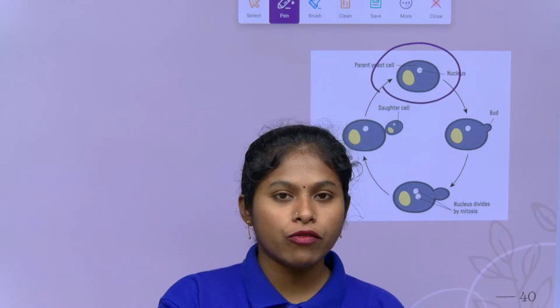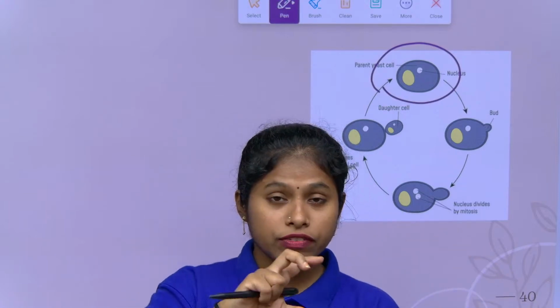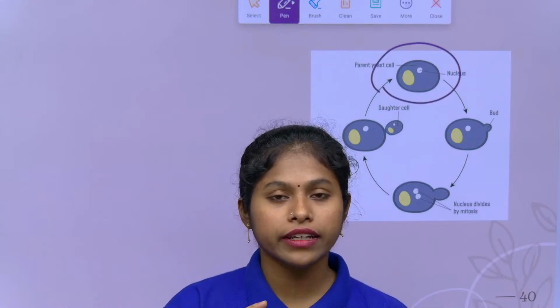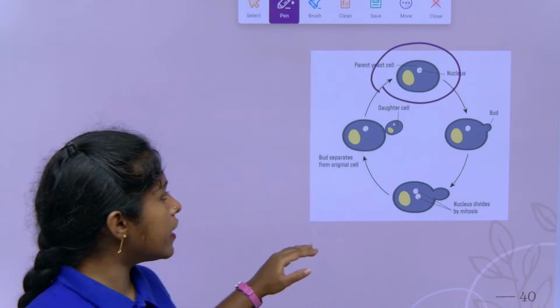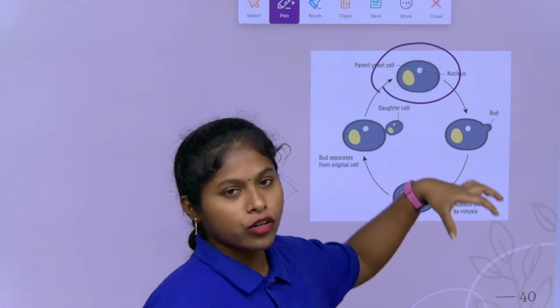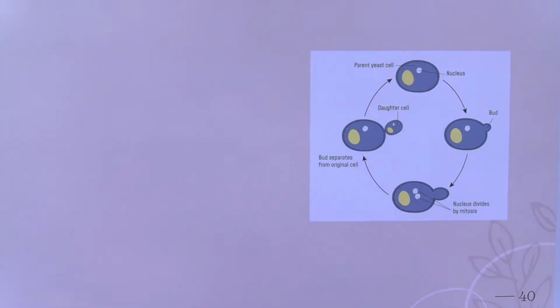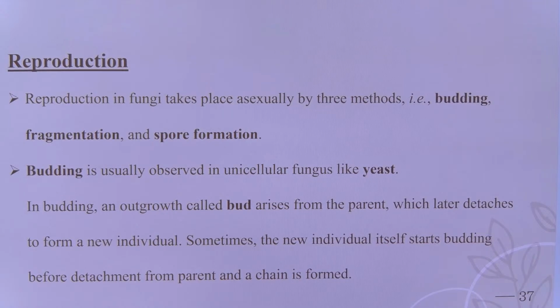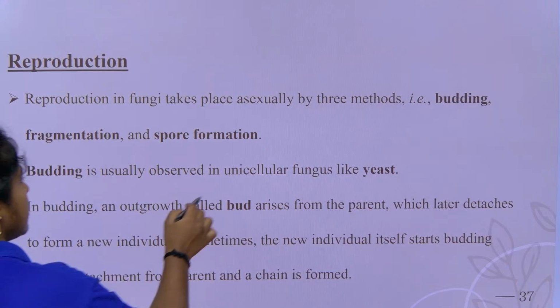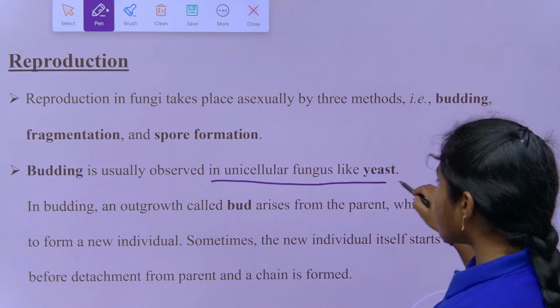The outgrowth of the particular fungal organism will show until it matures, until it gets enough food under favorable conditions. Then it detaches from the parent, and again it makes an exact copy of the parent. This is how the budding process is. See what is given here: budding is usually observed in unicellular fungi like yeast. The example is yeast, it is a unicellular fungus, right.